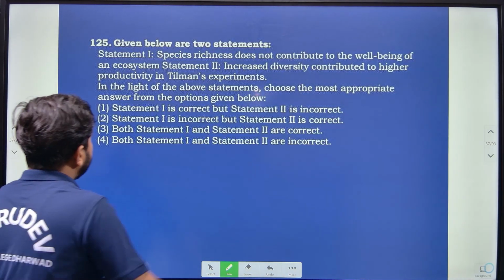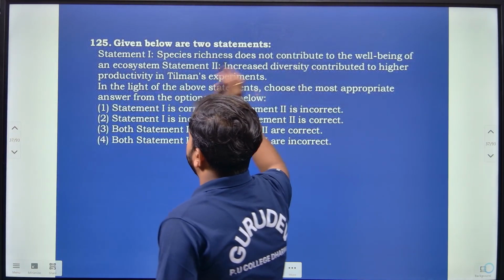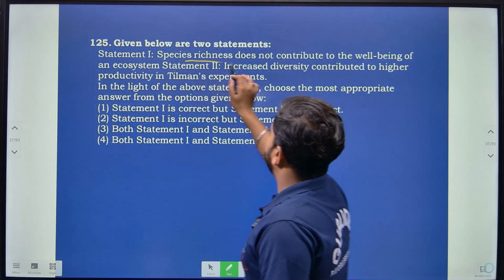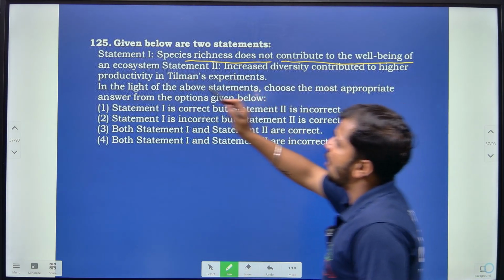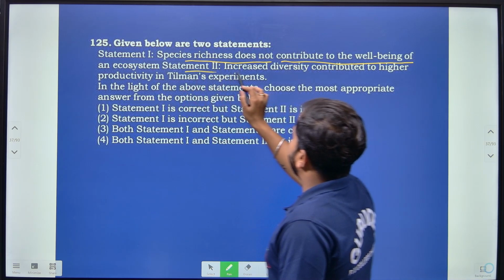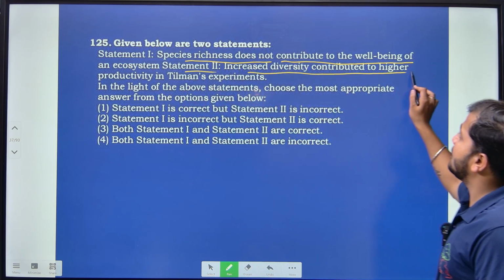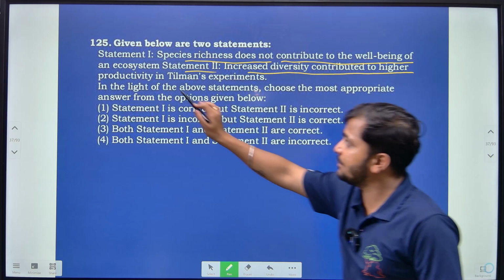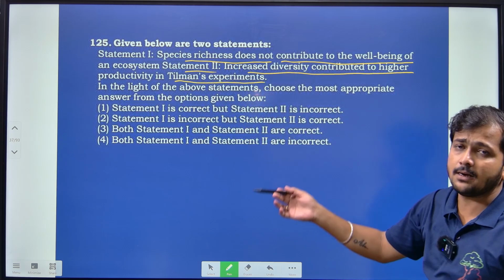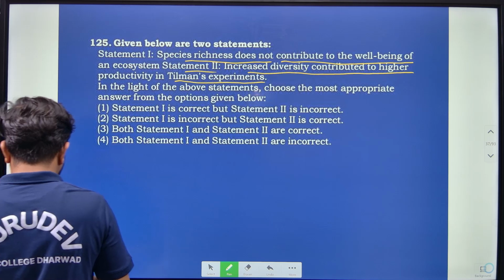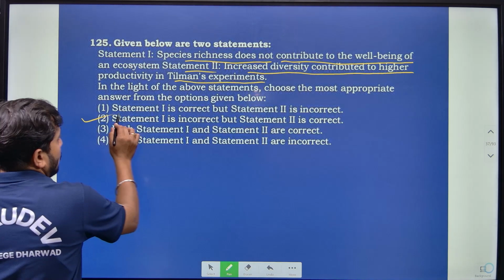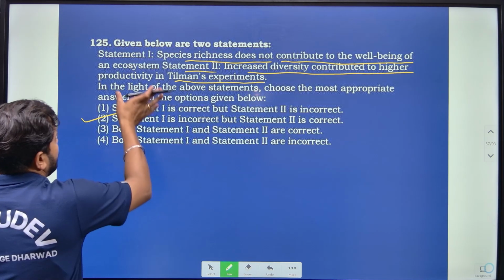Then given below are 2 statements. Statement 1: species richness does not contribute to the well-being of an ecosystem. Statement 2: increased diversity contributed to higher productivity in Tilman's experiment, right? With respect to the above experiment, we have to find the correct one. Statement 1 is incorrect and statement 2 is correct.